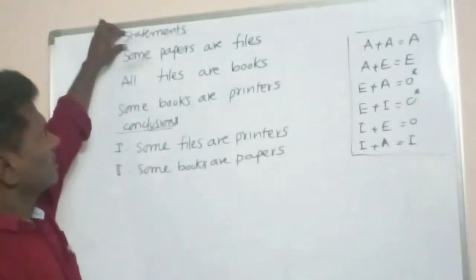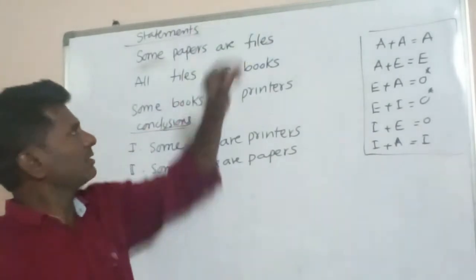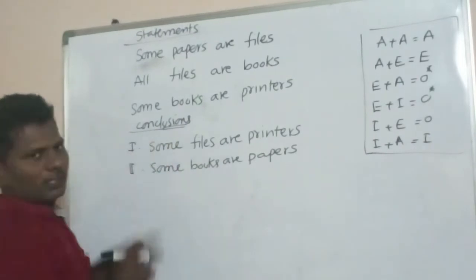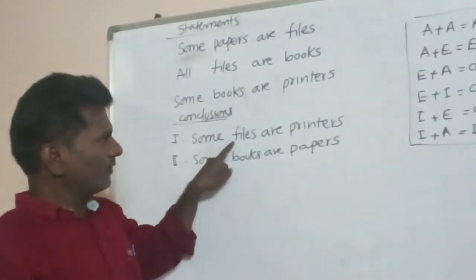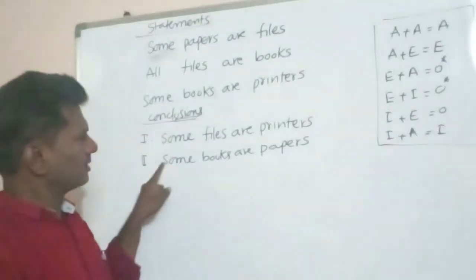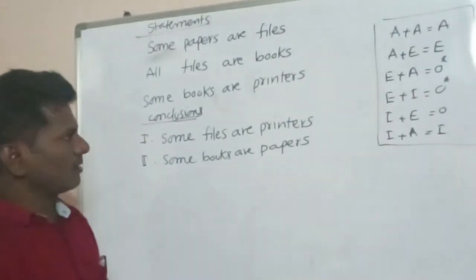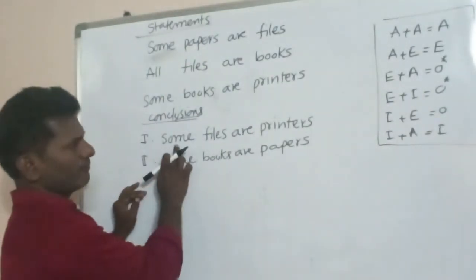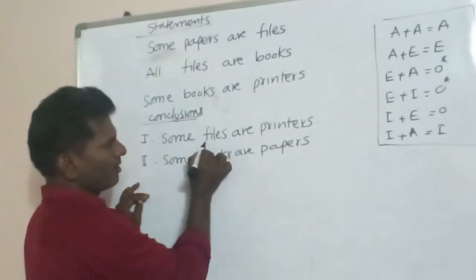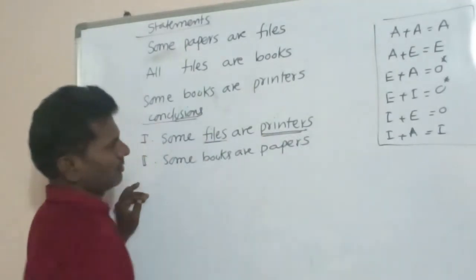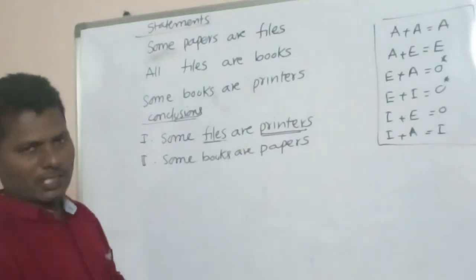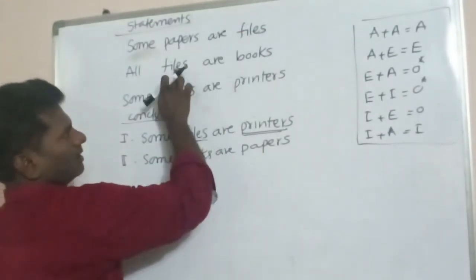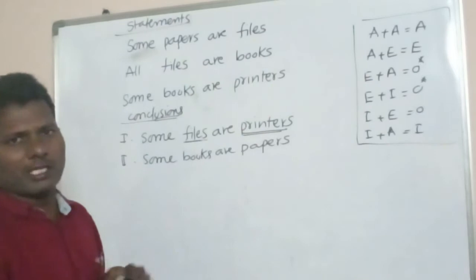Another question. Statements: Some papers are files. All files are books. Some books are printers. Conclusions: 1. Some files are printers. 2. Some books are papers. First we have to observe the conclusions. Here, some files printers. First we have to check whether the given question is easy or difficult. Here files are the same, books are the same. That means it is an easy question.